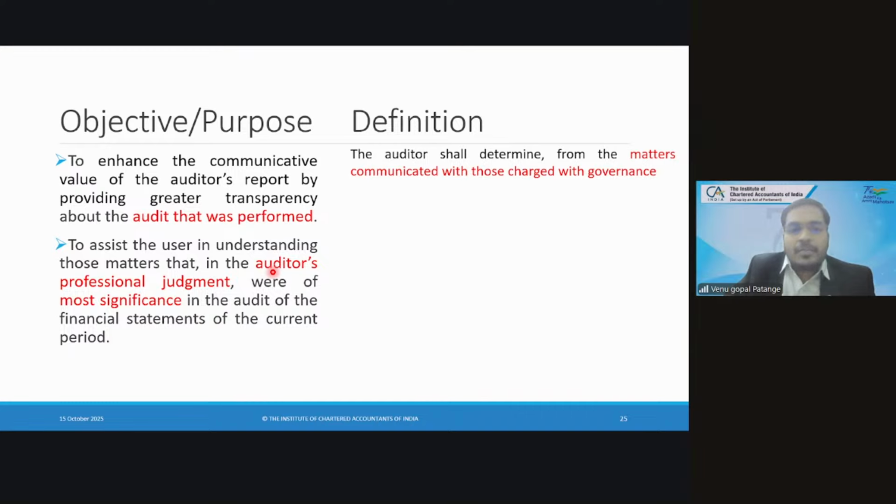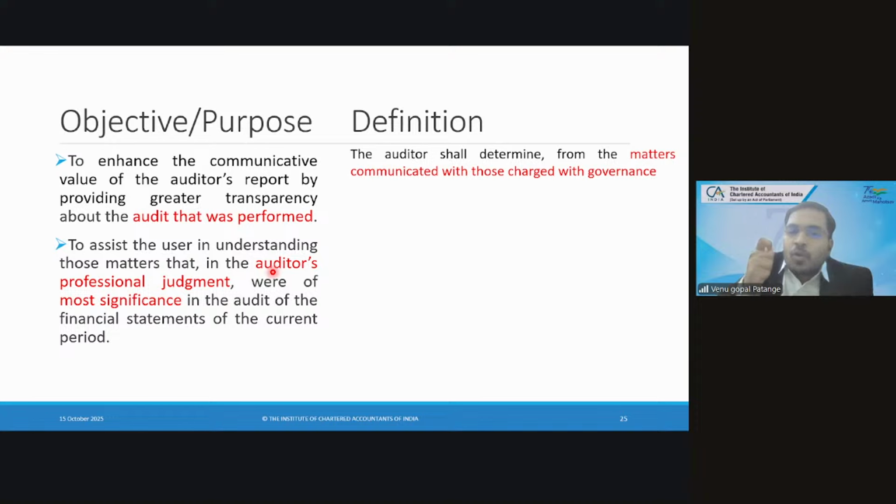Fine. So let us move on. Now you understood the objective and purpose, and you also understood CAM in totality. But there are certain frills which we need to discuss, which is necessary. Okay, definition. What is included in CAM?